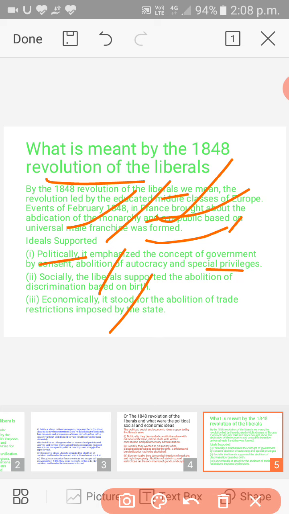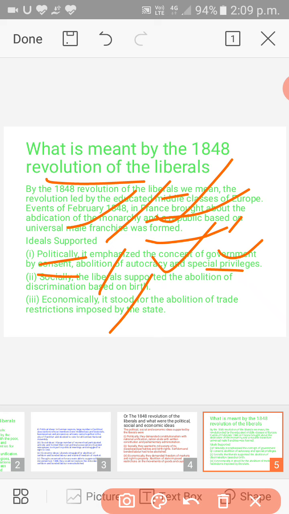So the first idea supported is politically. Politically it emphasized the concept of government by consent, abolition of autocracy and special privileges, and they wanted to establish political structures in which all the people of the nation are treated and privileged by all means, and all classes are equal in front of the law.